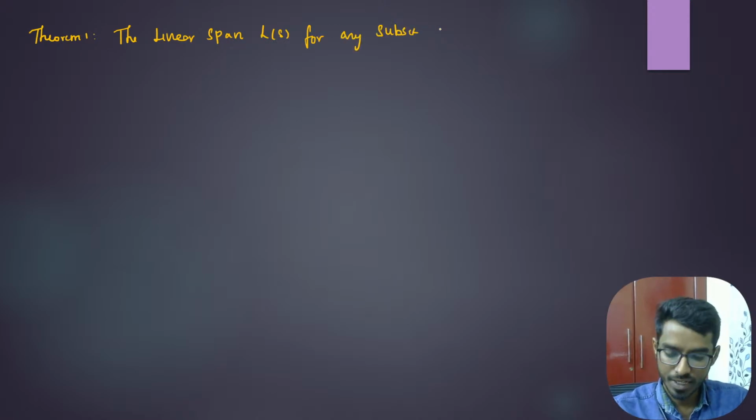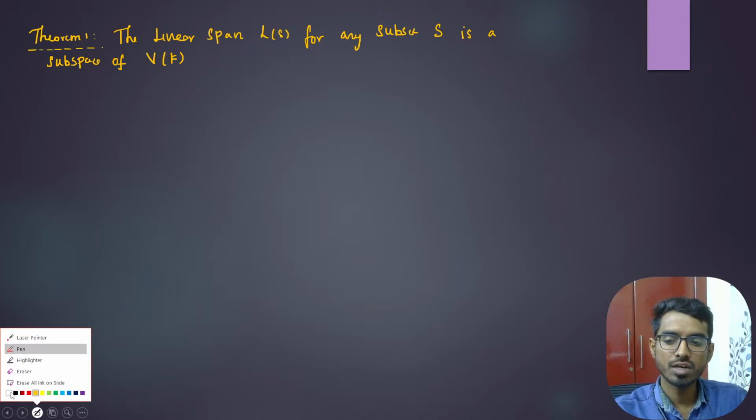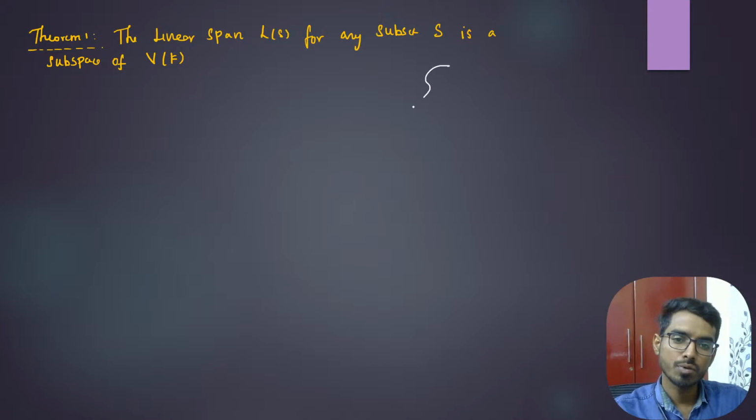The linear span L of S, for any subset S, is a subspace of V of F. We're going to prove that the linear span is a subspace of V of F.